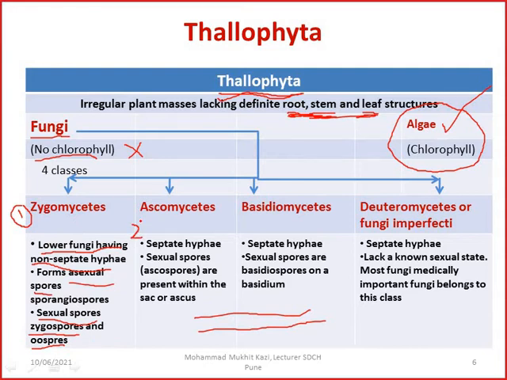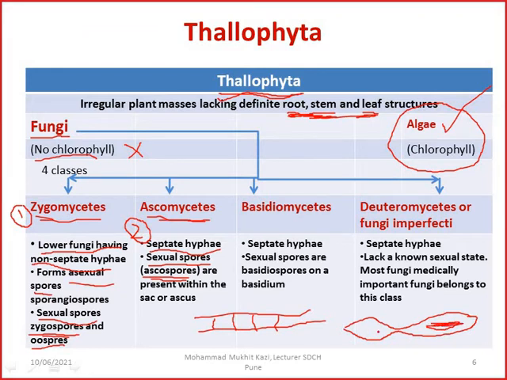The second class from this taxonomic classification is the Ascomycetes. Now this was Zygomycetes and now it is the Ascomycetes, which has septate hyphae. These are the septa, okay. So they have septate hyphae. They produce sexual spores, which are called ascospores. You can see here zygospores, ascospores, okay. This is how you have to remember. And they are present within the sac. So like this. So these are the ascospores, okay. They are present in the sac itself.